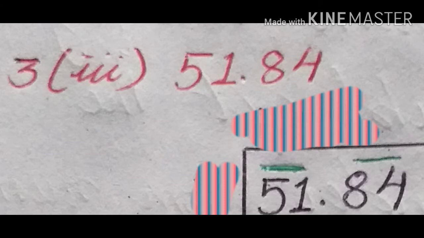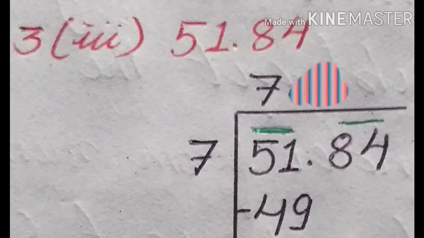5151.84. Now similarly put inside the bar 51484, and in the next step, give the bar over two numbers. 84: 4 and 8 is one pair, 1 and 5 another pair. So now 51 is there, you have to search for a number whose square is close to it. 7. 7 7s are 49. If you subtract it in the next step, you will get 2.